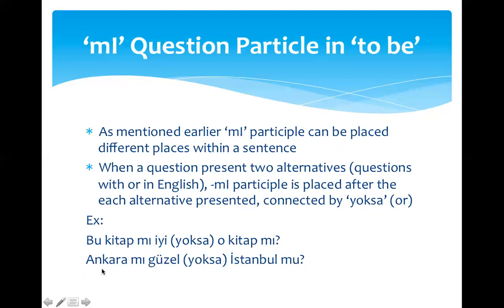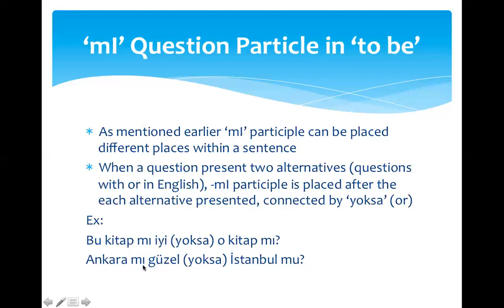The second example, Ankara mı güzel, İstanbul mu? So we are asking, is Ankara nice or Istanbul nice? So again, m is repeated here after each alternative. Is Ankara nice or is Istanbul?